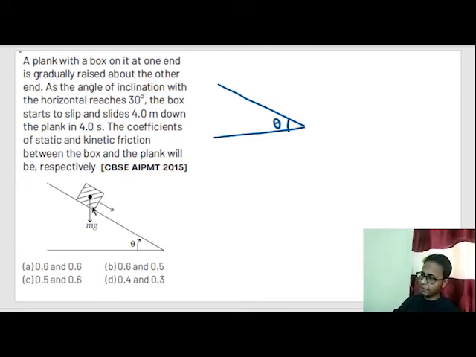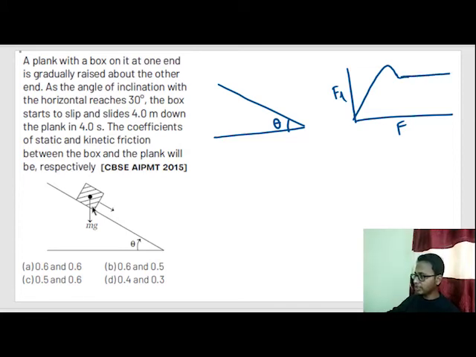Now what actually is happening here? You will remember that I said that when the block starts moving, the maximum capacity of friction force is usually a little lesser than the static friction force. The maximum value of friction force when the block is moving is a little lesser than the maximum value when the block is static. So at a certain angle, this block reaches this barrier peak.